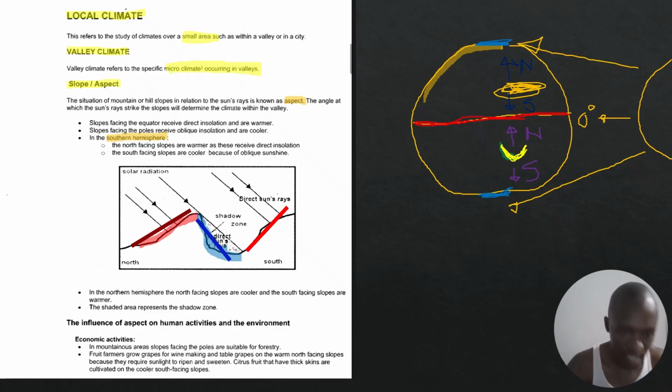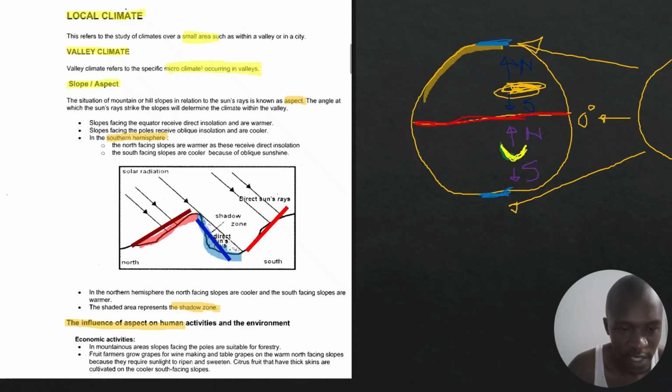Okay, and then it says here in our notes, the shaded area represents the shadow zone, right? Can you see this shaded area? They even put that the shadow zone is receiving indirect insolation, indirect sun's rays. Okay. Now, this will obviously affect the climate within this valley, right? The aspect, the situation of these slopes in relation to the sun's rays. Okay. And then we have to move on to the influence, right?